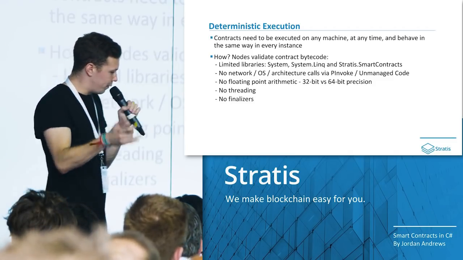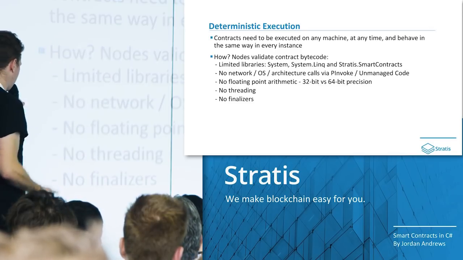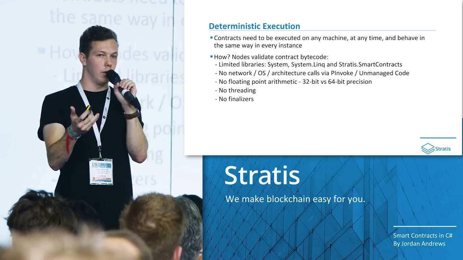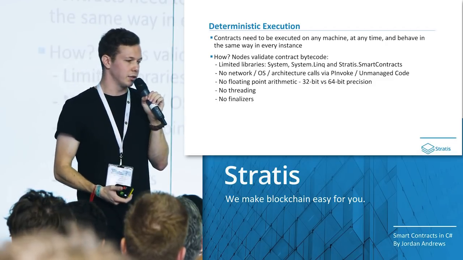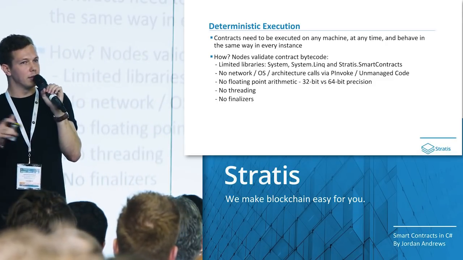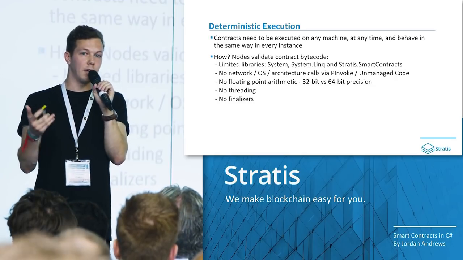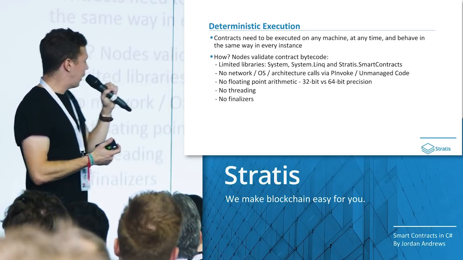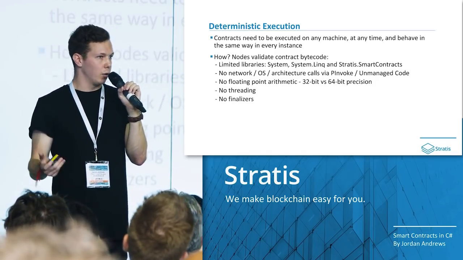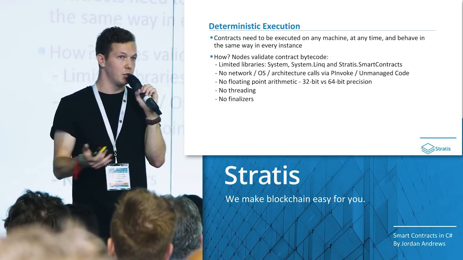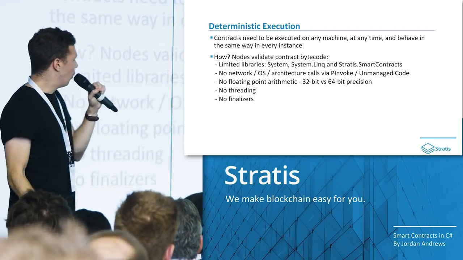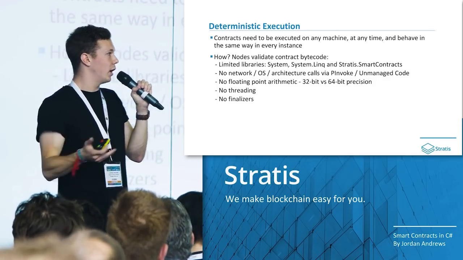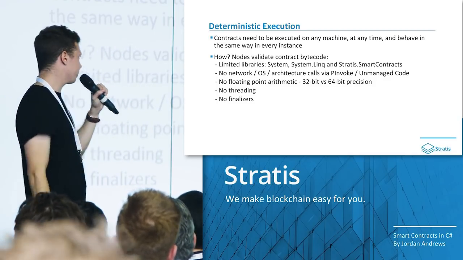Here are just some examples of things that we do. The first one is we limit the number of libraries that can be used. So in C#, you can only use System.Linq and Stratis.SmartContracts. This might not seem like a lot, but it actually provides you with more functionality than Solidity out of the box. You're not allowed to make any network, operating system, or architecture calls. Obviously, these are things that could cause issues with determinism. So what we do is we detect these, again, at the bytecode level. In .NET, these are pretty easily recognized as P/Invoke or unmanaged code calls.